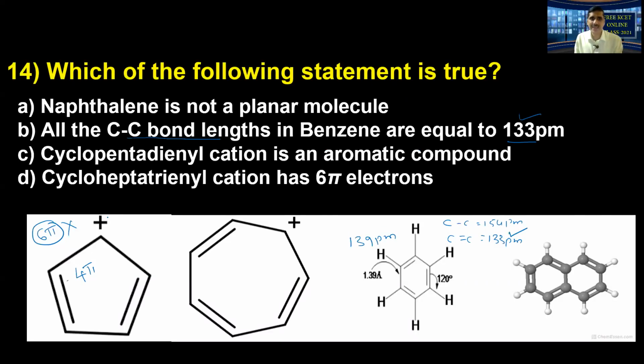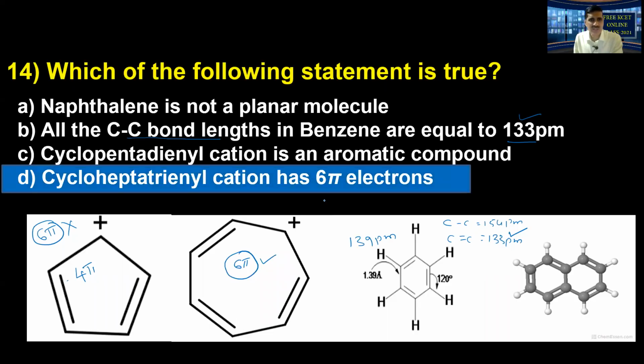cycloheptane cation. So now look at this. In cycloheptane cation there are 3 double bonds. Therefore 3 into 2, 6 pi electrons. Exactly correct. They said 6 pi electrons. So therefore it is aromatic also, fulfills all the planarity and that number of electrons also. This is an aromatic compound, contains 6 pi electrons. All conditions are fulfilled. So therefore the correct answer is going to be option D.